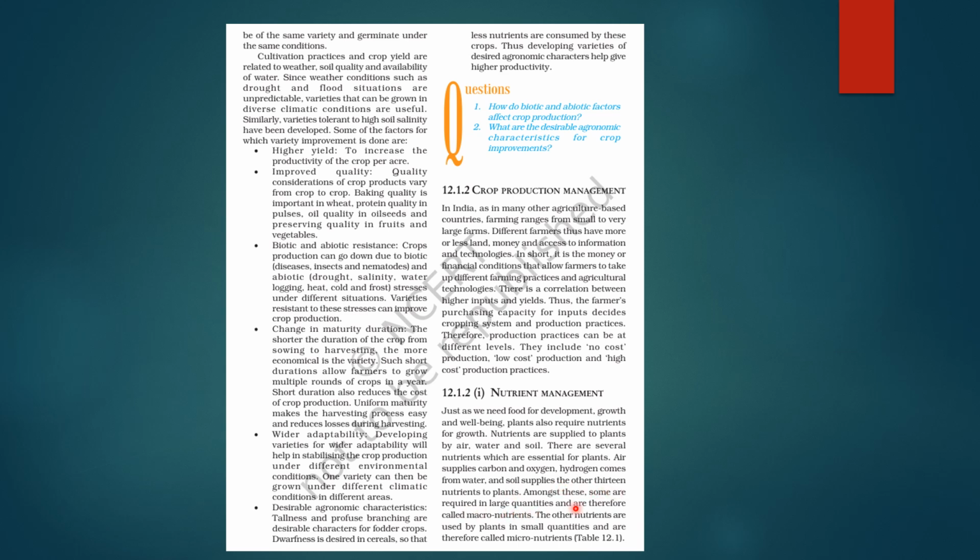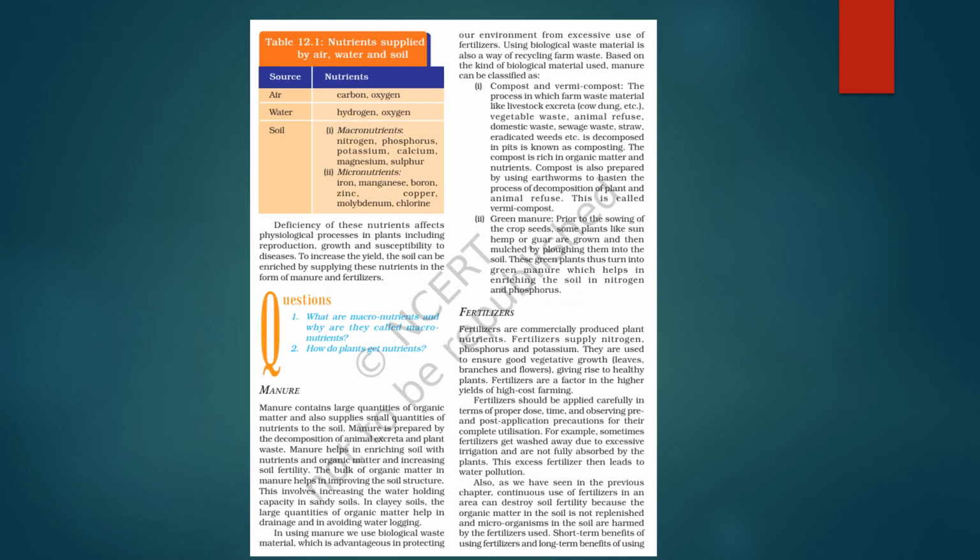But from these, some are needed in larger quantities and are therefore called macronutrients, very important. Other nutrients which are used by plants in small quantities are called micronutrients, right? So here is a very good table. Nutrients supplied by air, water and soil we are classifying. So air will give carbon, oxygen, water gives hydrogen, oxygen. Soil will give macronutrients which are nitrogen, phosphorus, potassium, calcium, magnesium and sulfur. Micronutrients कौन से हैं? Iron, manganese, boron, zinc, copper, molybdenum, chlorine.